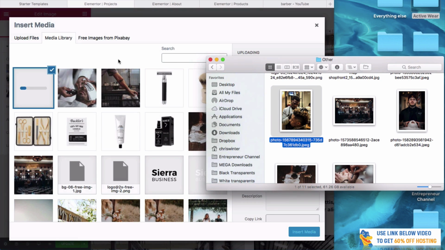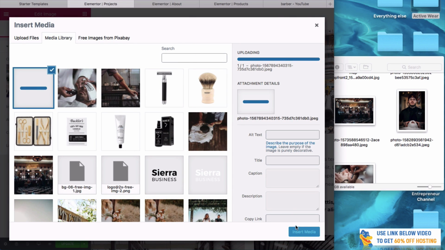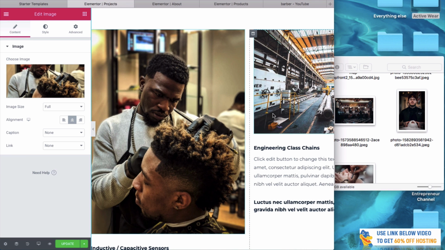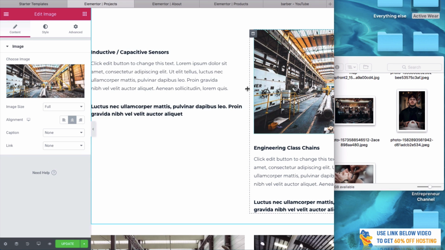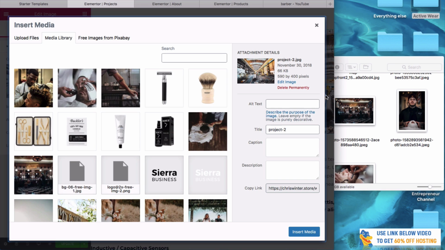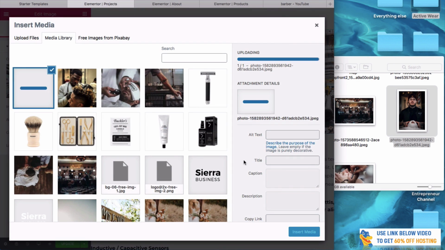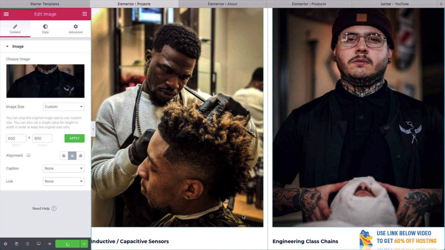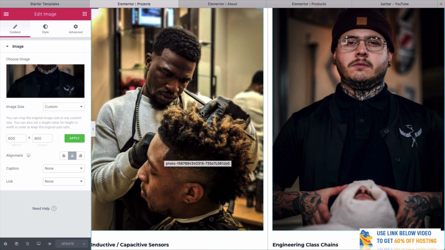Got a photo here. Maybe this guy here can be one of our barbers. Click insert. And then we've got one here as well. Let's go edit image there. Choose image. Bring him in. And go insert. And look at that. That image is now in here and it looks really, really cool.